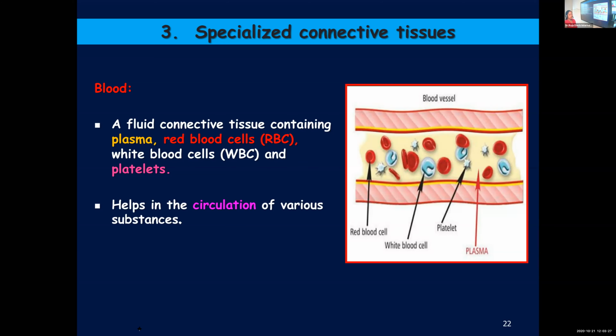And blood helps in circulating. There are different substances that have to be transported from one part of the body to the other: digested nutrients, respiratory gases, waste materials, hormones. So all these are transported with the help of blood.